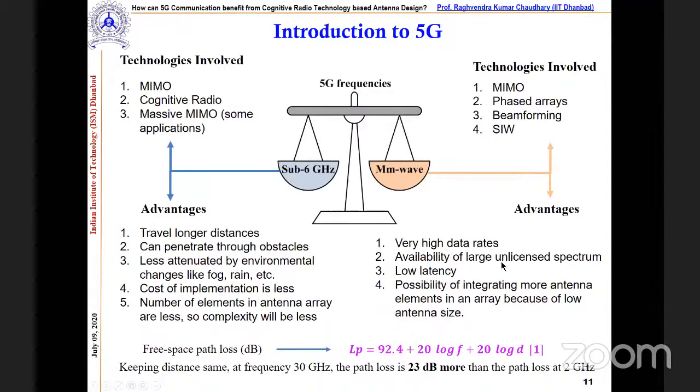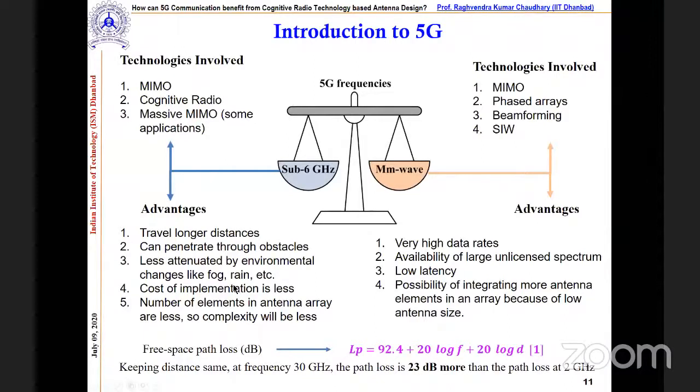Here are some of the advantages I already mentioned. One important thing is low latency, and at millimeter wave we get this easily. Now, which one is cost effective? The participants who are working on antennas know that for millimeter waves, we are still struggling to get the infrastructure, the components, and other things, and the cost is also very high.